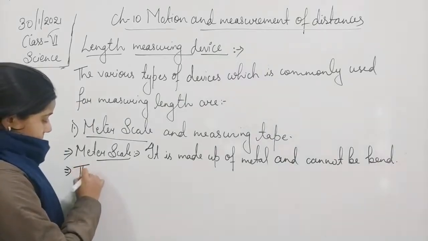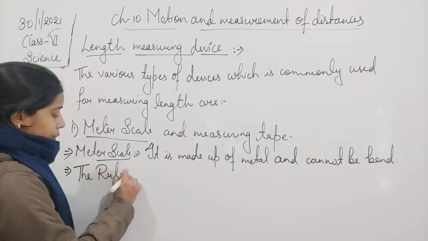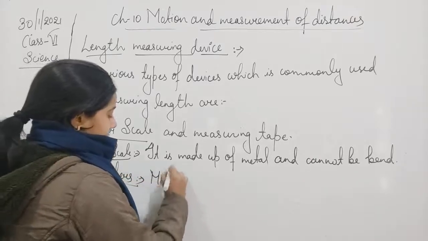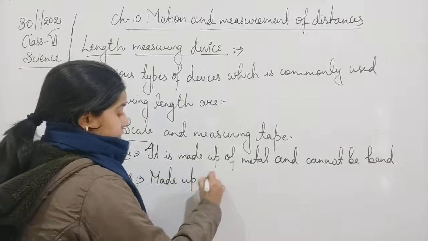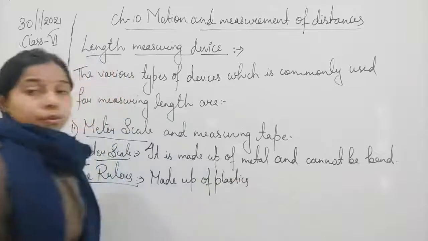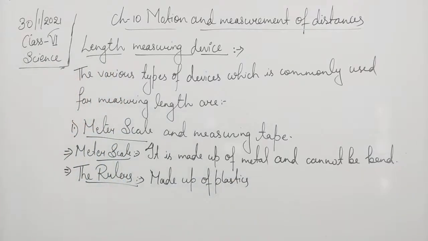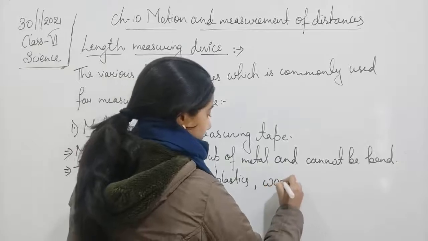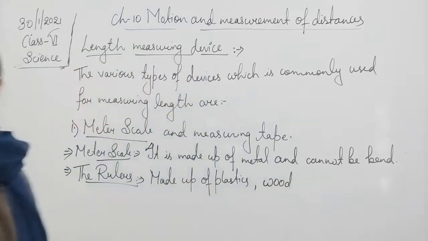Ruler. So rulers are made up of plastic, wood, metal.